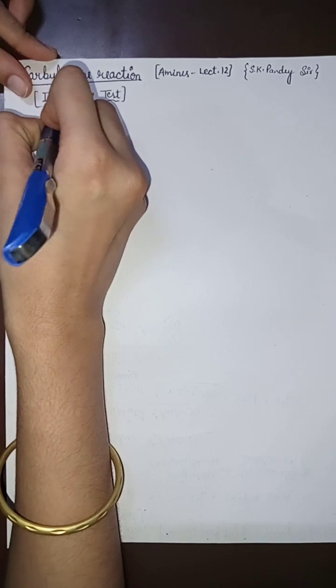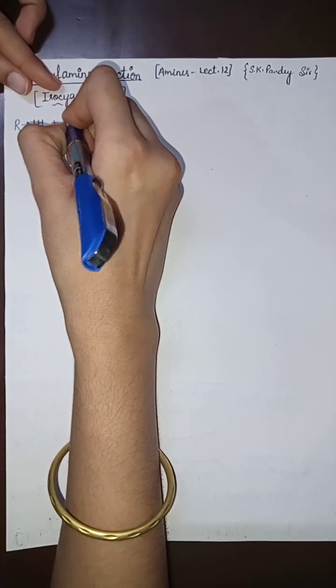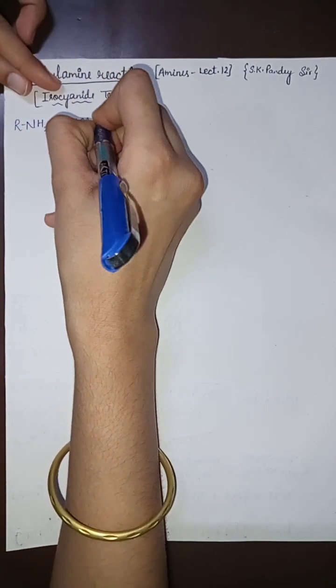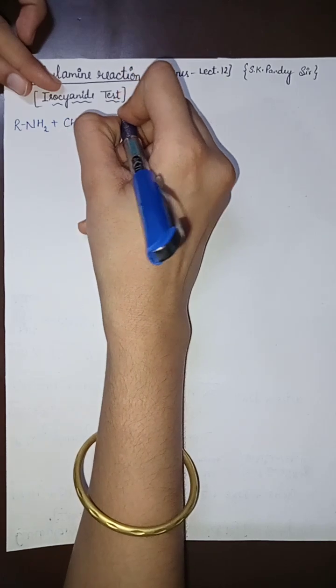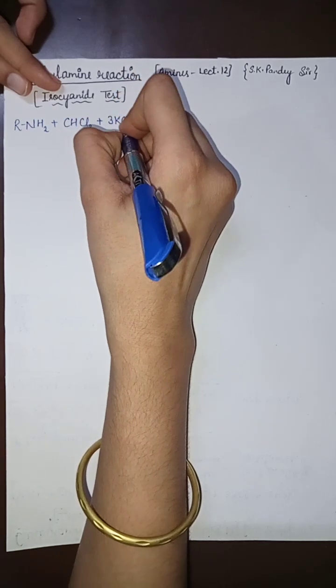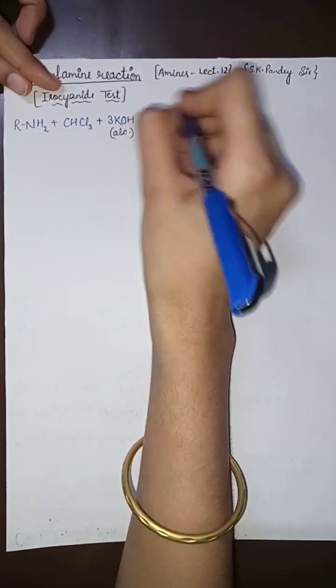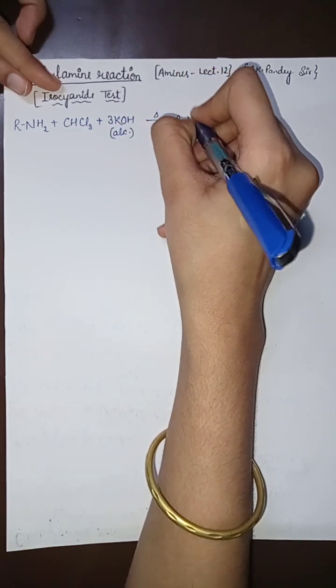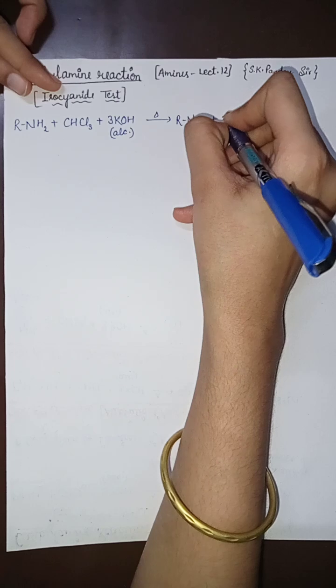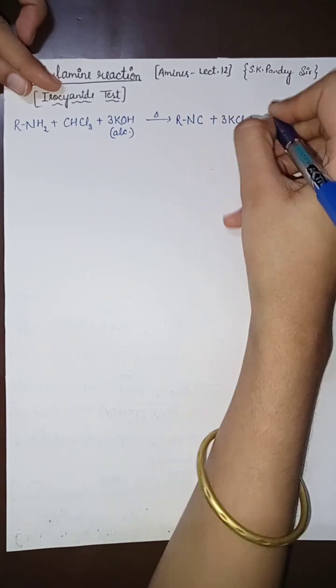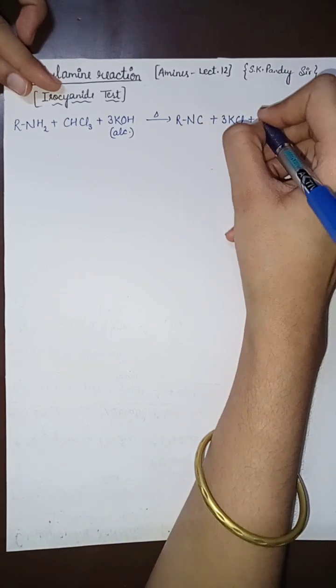Primary amine with chloroform and alcoholic potassium hydroxide when heated gives isocyanide, potassium chloride and water.